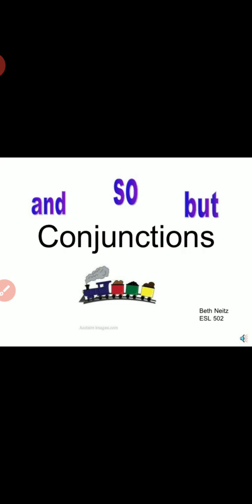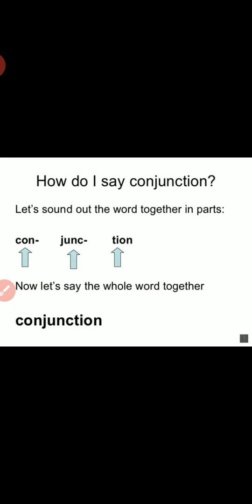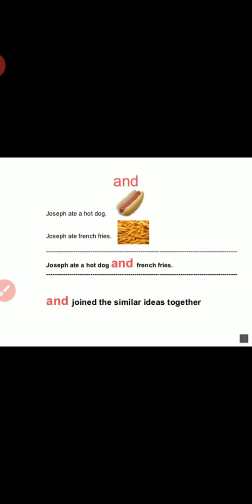Now, as you know, yesterday we saw some conjunctions like and, so, and but. We saw how to use these three conjunctions for joining two sentences. Okay. Today let's see other examples of conjunctions. First of all, let's remind ourselves what we saw yesterday. Yesterday we saw how to pronounce conjunction. Then we saw how to use and.